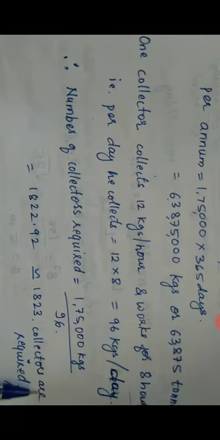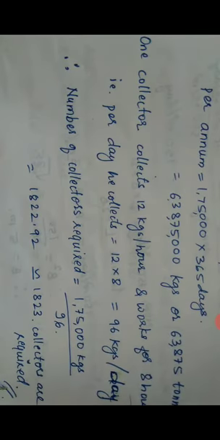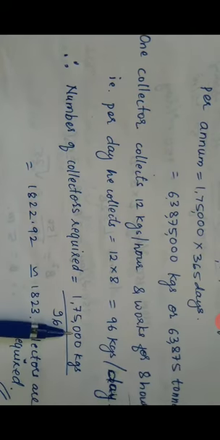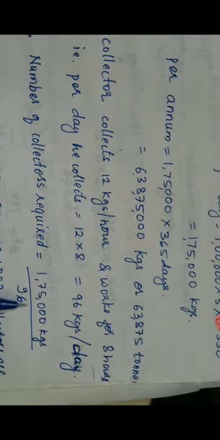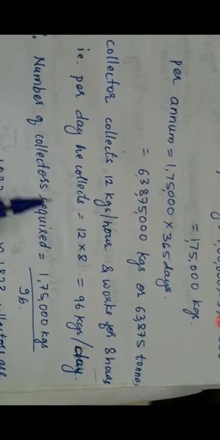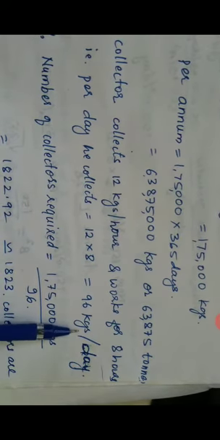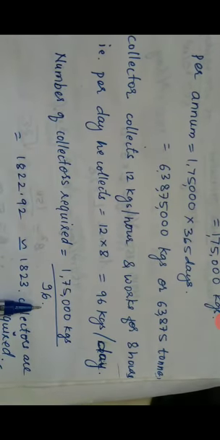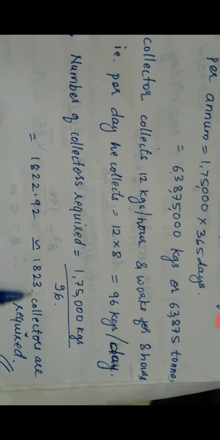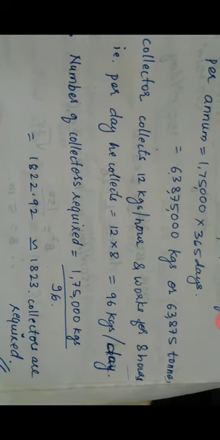So how we got the number of collectors required is the waste generation per day divided by how much quantity of waste he is collecting per day, that is 96 kgs. So the answer is 1823 collectors are required.